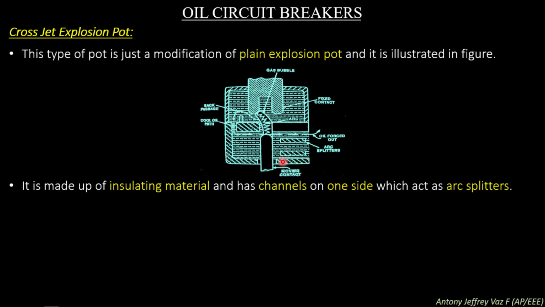In this figure you can see the cross jet explosion pot has an outer casing of insulating material. In the insulating material we have the moving contact at the bottom and the fixed contact at the top. When the moving contact moves downwards, the arc is struck between the fixed and the moving contact as shown in the figure. At the bottom end, we have arc splitter plates and some oil vents to make the flow of oil into the pot.